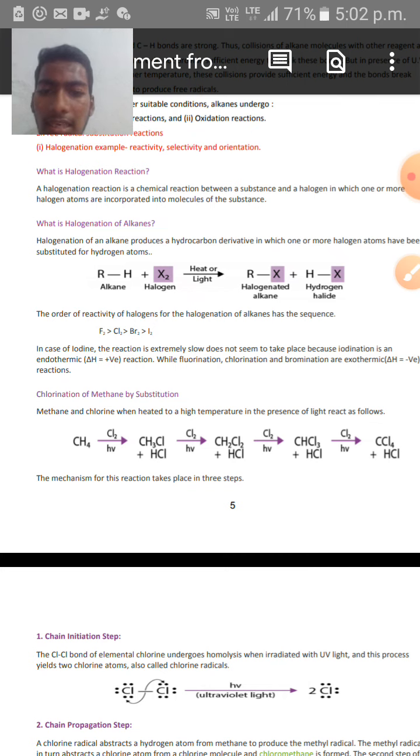When dichloromethane is again treated with another Cl2 molecule, that is a chlorine molecule, in the presence of sunlight, it leads to the formation of chloroform along with hydrochloric acid. And when this chloroform is again treated with excess chlorine in the presence of sunlight, it gives rise to carbon tetrachloride along with hydrochloric acid.